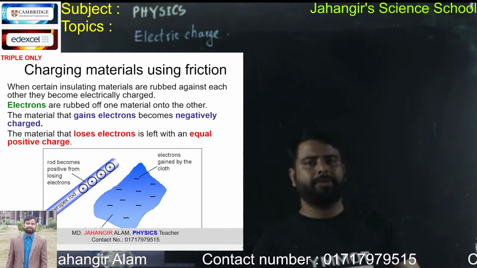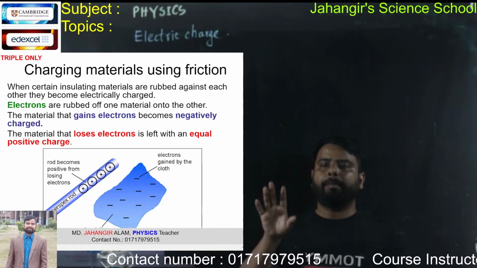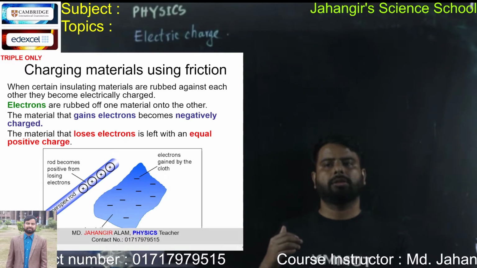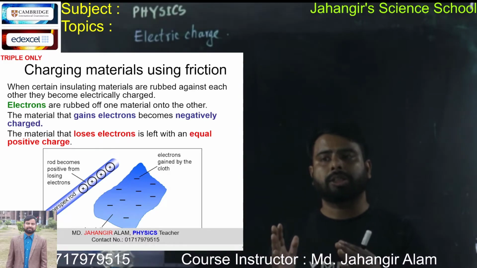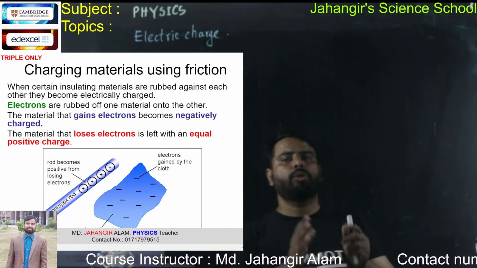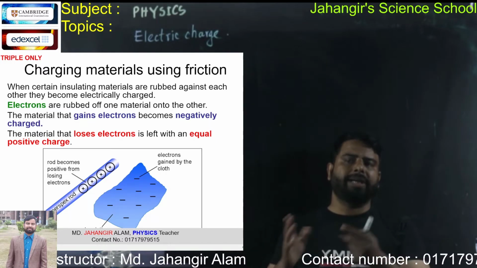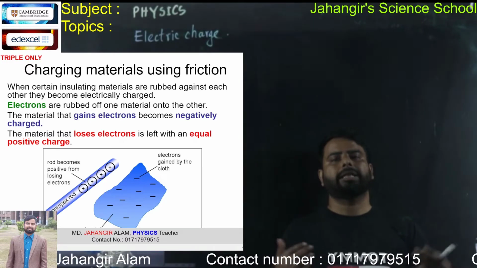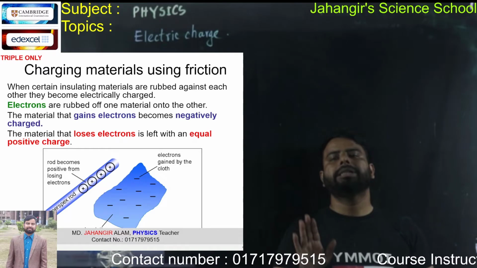So look at the diagram here. The perspex rod becomes positively charged from losing electrons. This perspex rod loses electrons from the outermost orbit when it is rubbed with silk cloth. So that's why the rod becomes positively charged. On the other hand, the silk cloth gains electrons. That's why the cloth becomes negatively charged.